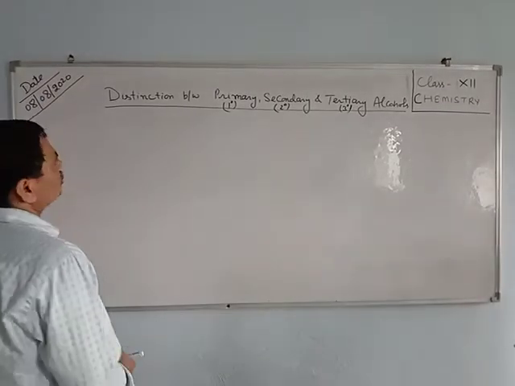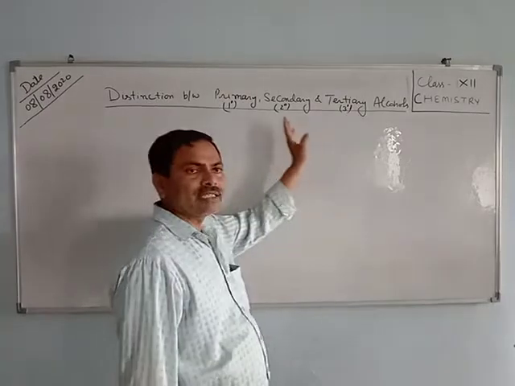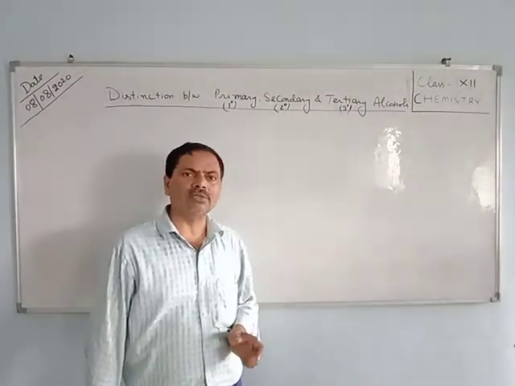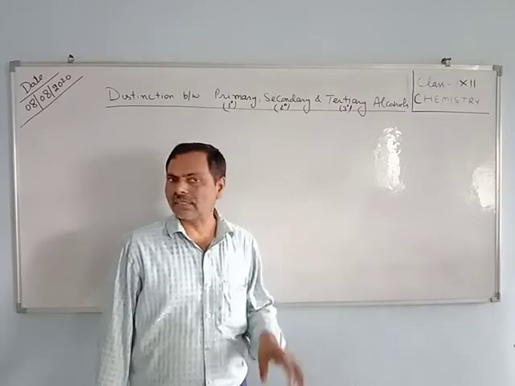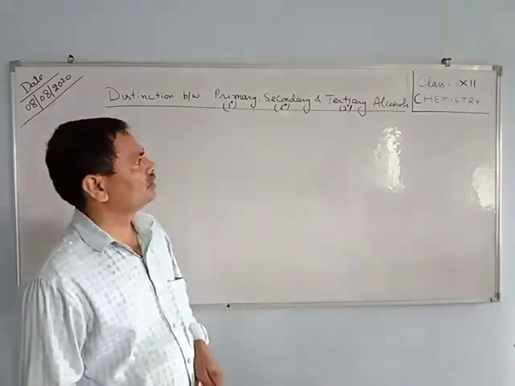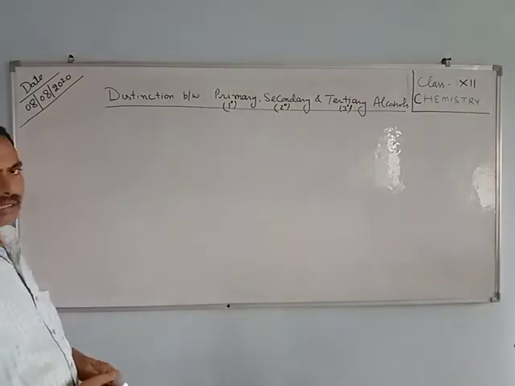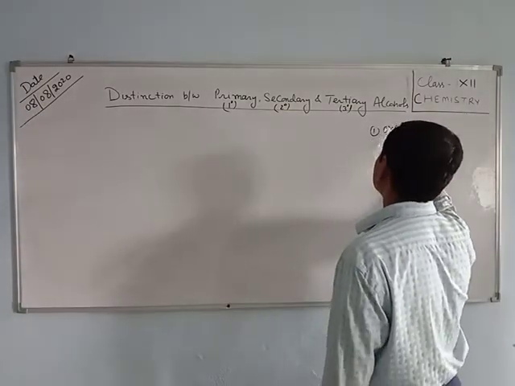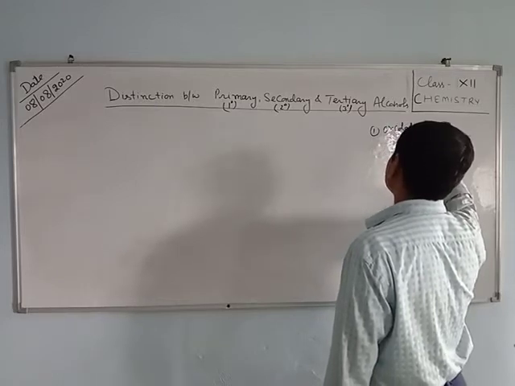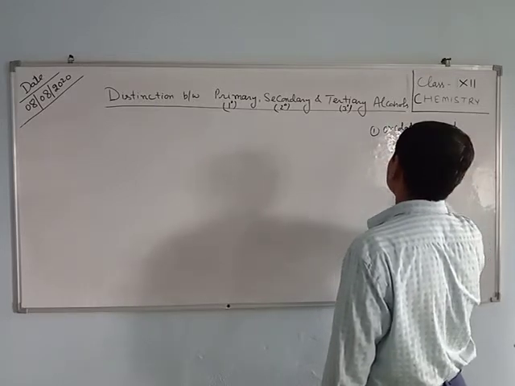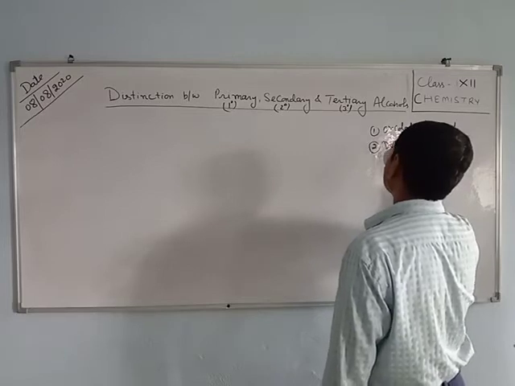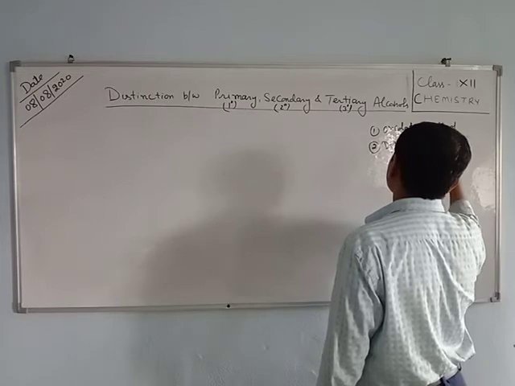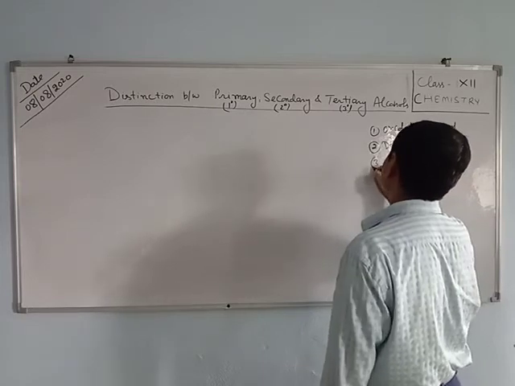Now we come to the next topic, the distinction between primary, secondary and tertiary alcohol. How will you distinguish between them in a chemical way? It can be detected by the oxidation method, by the dehydrogenation method, and the third one is the Lucas test.